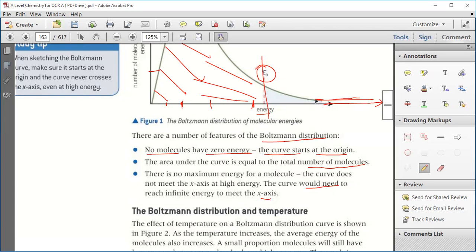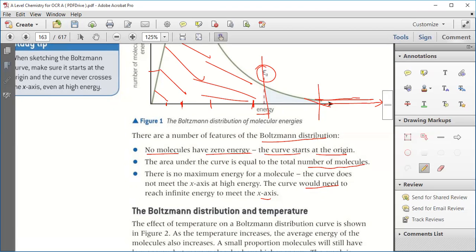It is not going to meet there. If it met there, it would mean there is an energy at that place, and you could calculate the energy at that point, but it is not meeting. So there is no maximum energy for a molecule.